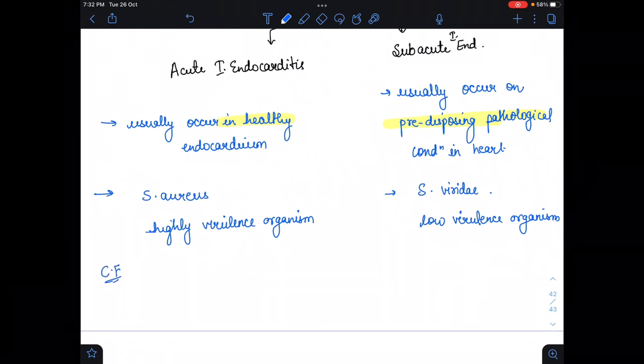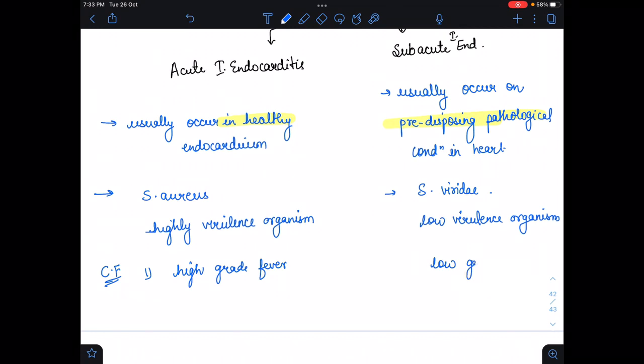Now the clinical features. In acute, high grade fever will be there, while in subacute infective endocarditis there is low grade fever.